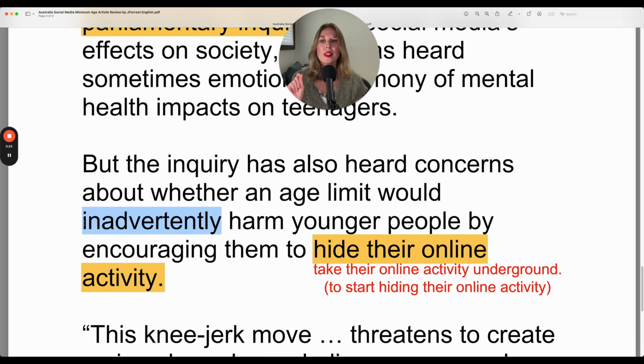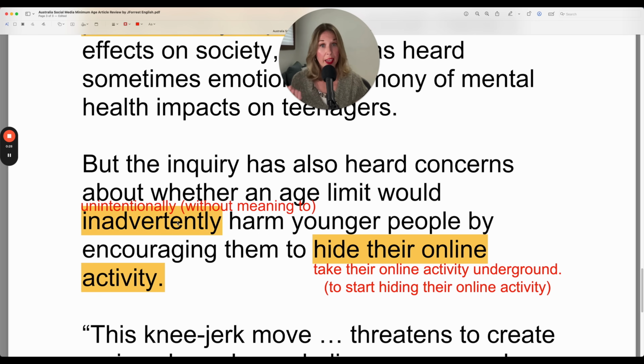Now let's talk about this adverb inadvertently. Inadvertently, again, as an adverb, is important here because it gives you information about the rest of the sentence. It means without meaning to, because of course, nobody wants to harm younger people. So it's important that they added the word inadvertently. You could also use the adverb unintentionally, inadvertently. So notice that different prefix here, in. Both of them adverbs and they have the same meaning.